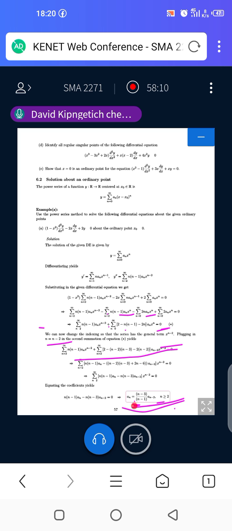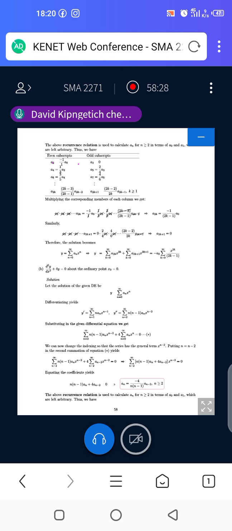When n is 3, you will have a3. It will be 3 minus 3 over 3 minus 1, times a of 3 minus 2, that is a1.